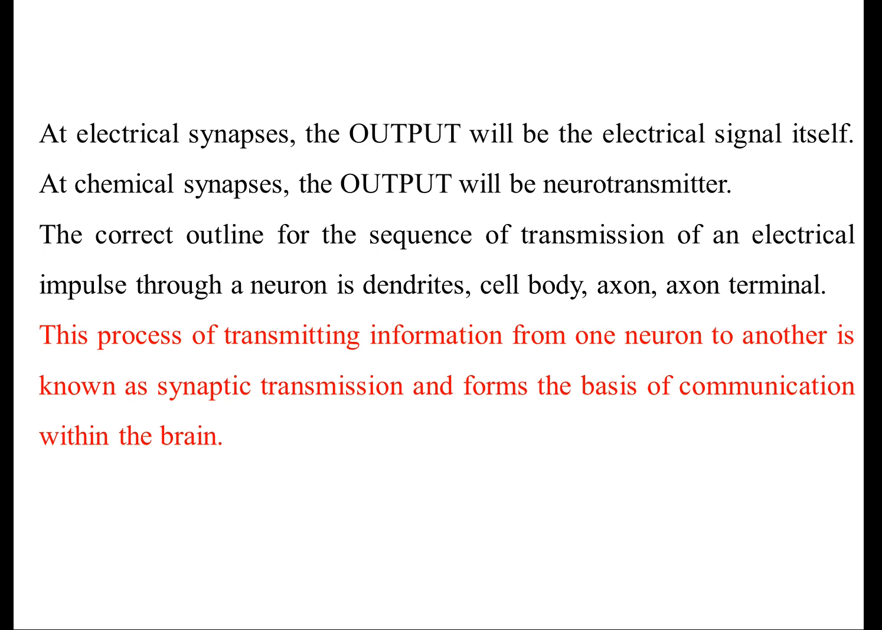This process of transmitting information from one neuron to another neuron is known as synaptic transmission and forms the basis of communication within the brain. This forms the basis for communication within the body. This is about how neuron signal transmission is observed in the brain.